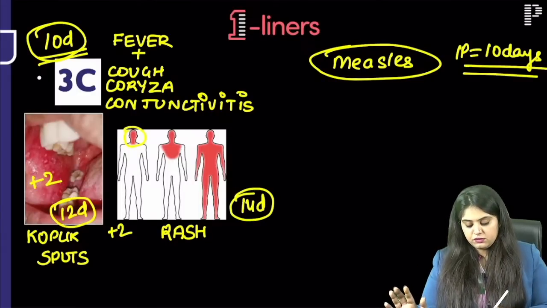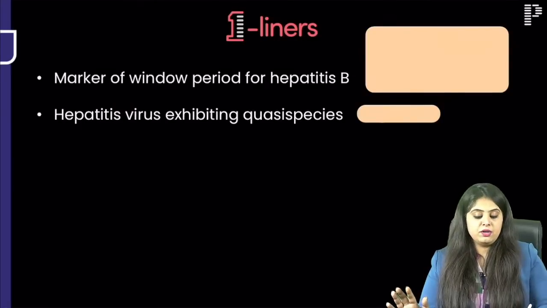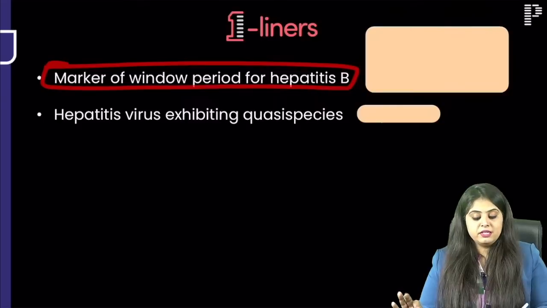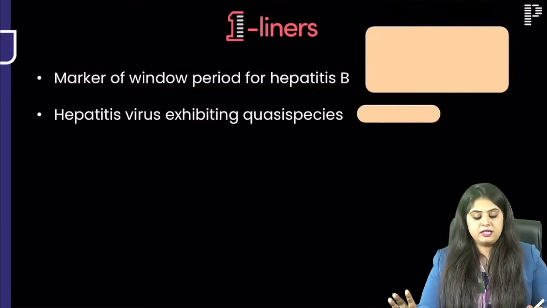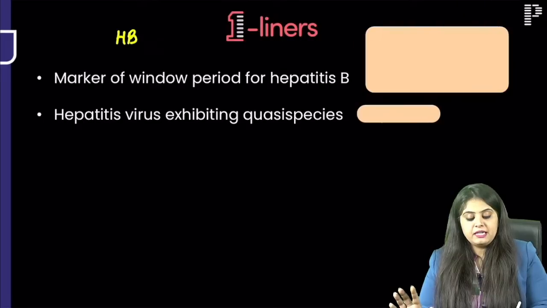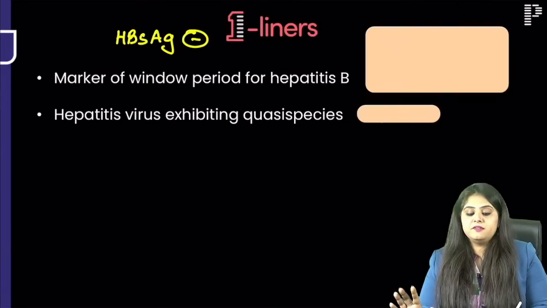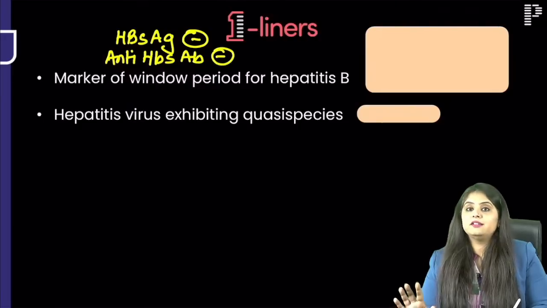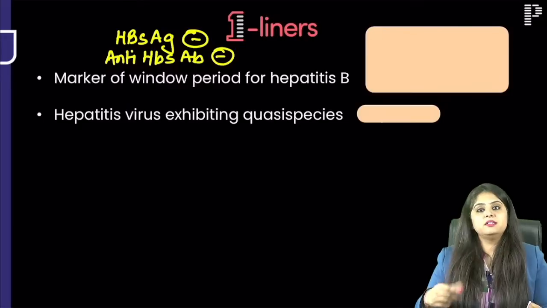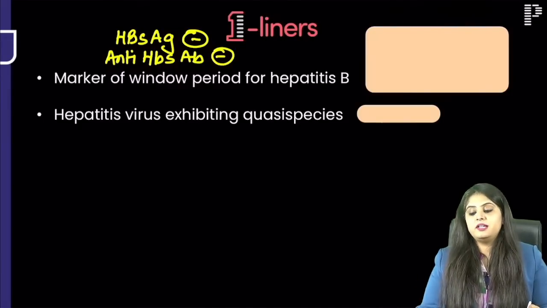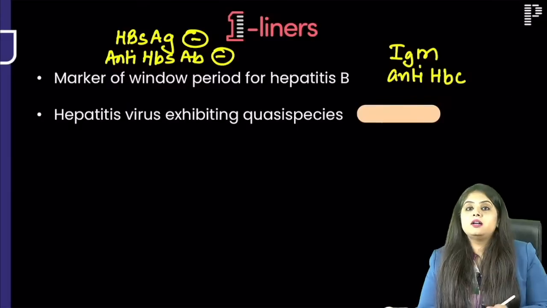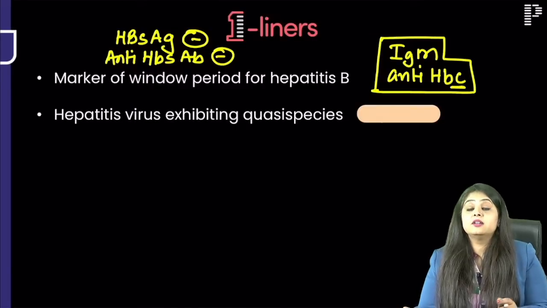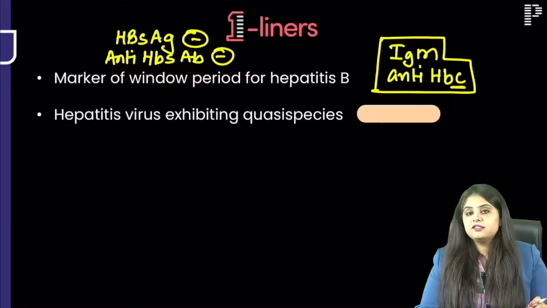Perfect. Moving on to the next one. One question on hepatitis has to come. The most likely marker of the window period of hepatitis B is always asked. The window period is the time when nothing is coming positive in the blood. It is the time when hepatitis B surface antigen is coming negative and anti-HBs antibody is also coming negative, but the patient has hepatitis infection. Then the only marker coming positive in that situation is the IgM type of anti-HBc. The core antibody comes positive. That is the marker of the window period.